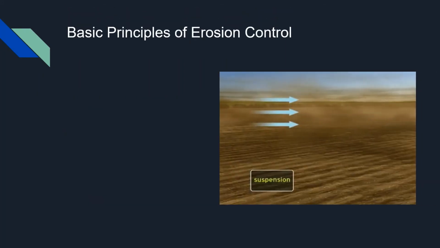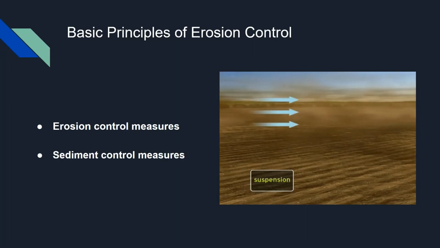Basic principles of erosion control. There are four basic principles of erosion control, and properly implementing all of them is the only way to ensure effectiveness: erosion control measures, sediment control measures, runoff control measures, and maintenance.